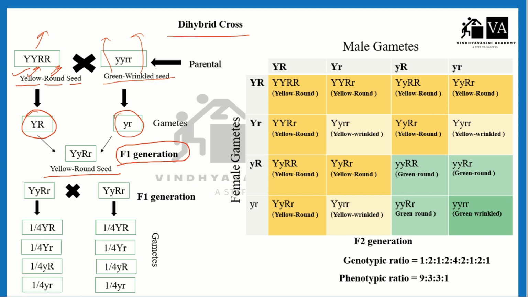So how will these four types of gametes form? This is one allele, this is the second allele. If we take one allele, capital Y, half of it is capital Y and half is small y. This will combine with the other allele. The other allele will be capital R and small r.